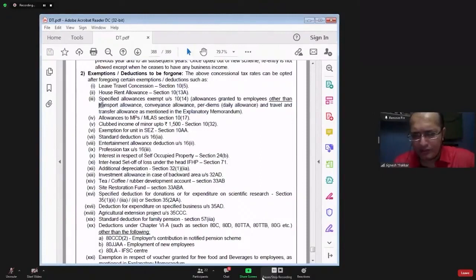He can claim exemption for transport allowance. He can claim exemption for conveyance allowance. He can claim exemption for daily allowance. He can claim exemption for travel and transfer allowance. Except these four, all other exemptions are withdrawn. You cannot claim. Children education allowance, hostel expenditure allowance, allowance received by employee working transport sector, all those exemptions you cannot claim.